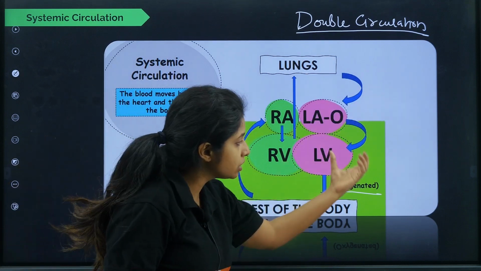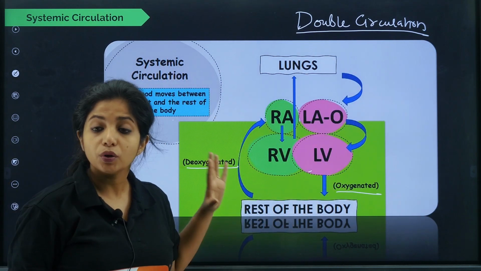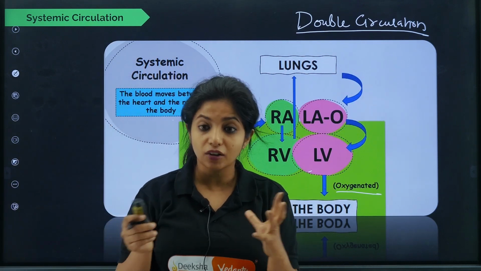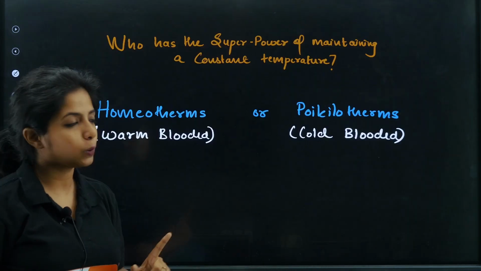You do not want the oxygenated blood to mix with the deoxygenated blood. That is the whole concept behind it, and we are going to deal with that. In which organisms do you see mixing of blood and everything? We are going to talk about that now.